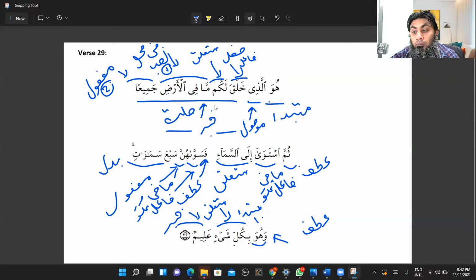So it is in the role of khabar, and khabar is in rafa status. So you can say that this is a mausul allazi, and it's sila khalaqa lakum ma fil ardi jamiya. Mausul and sila together is khabar, and it is fi mahalli rafa. Right? So this was the first part.